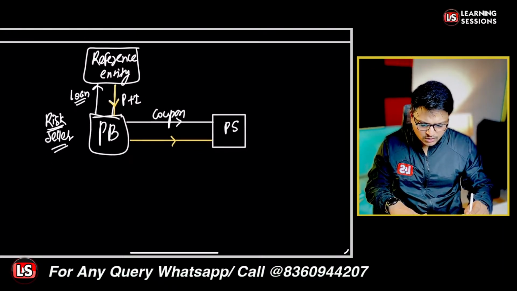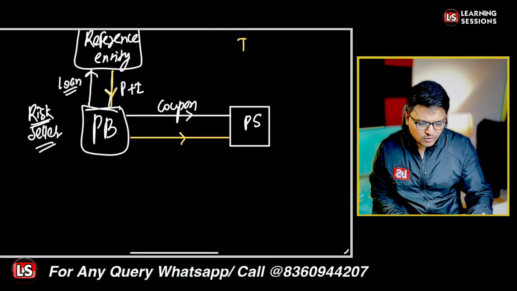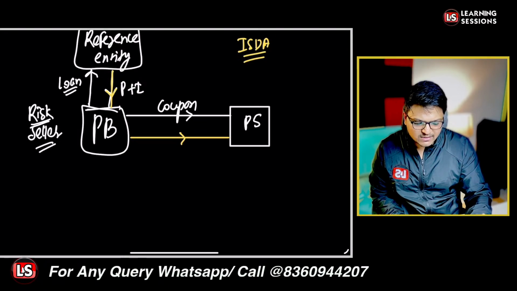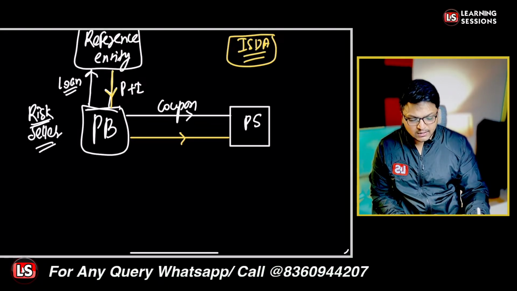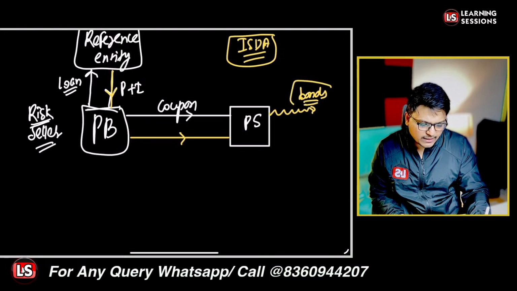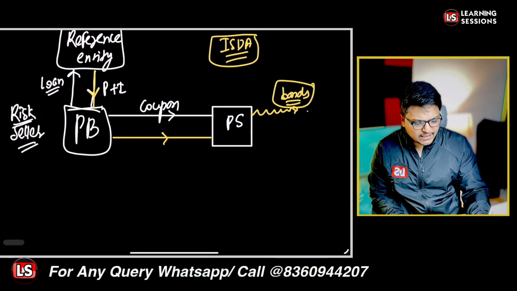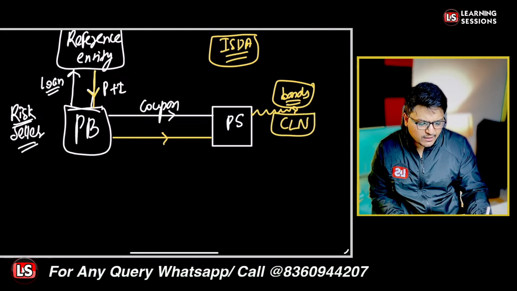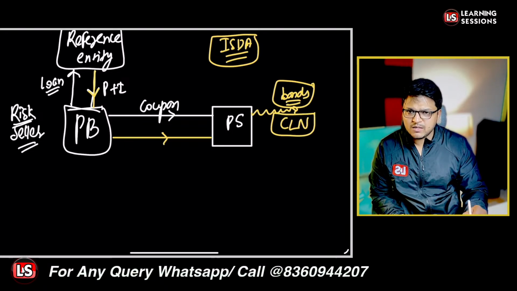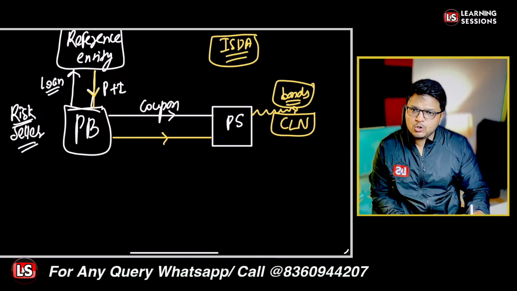Now, why am I saying so? Because what will happen in the case of the credit event? The six scenarios I told you have been given by ISDA. In that case, the protection seller is going to issue the bonds, right? And these will be named as the CLN, the credit linked notes. Why do we call them credit linked notes? Because these bonds have been issued by keeping the reference entity, the loan amount, as a security.